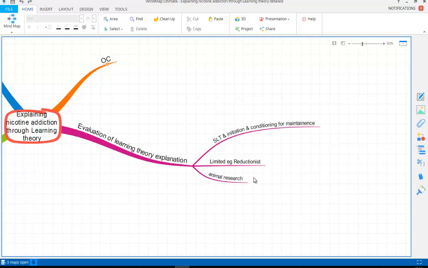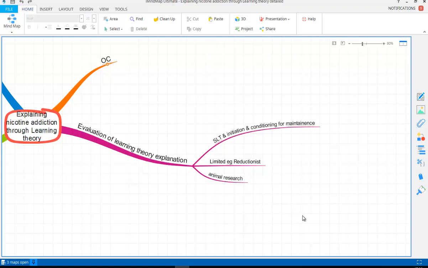However, it is a little bit limited because the individual needs to have some sort of motivation, want to smoke, and we know that we have 50% of people who, you know, are able to give up smoking relatively easily, according to some research. Chippers who can smoke some of the time but give up when they want to. And so, you know, we could say there are other factors. It's not just learning theory. There are really other factors that come into play, and big important cognitive factors as well as possibly biological. We've also got the fact that some of this research is based on animals, and we've already talked about the limitations of that.